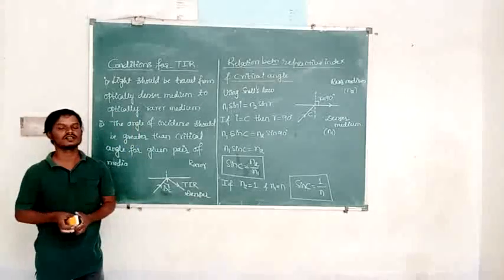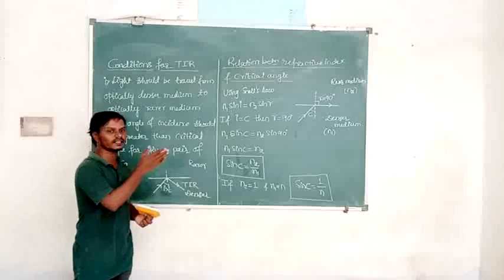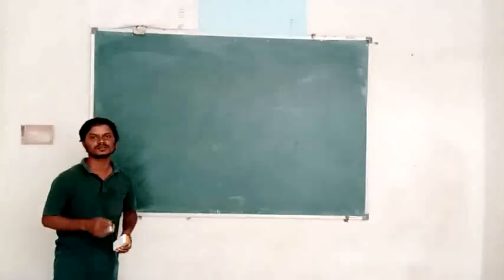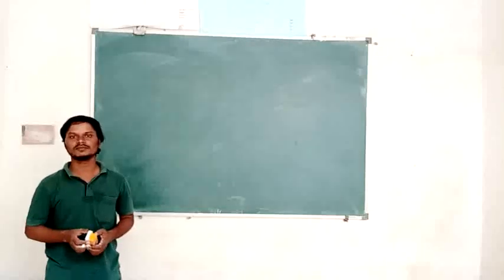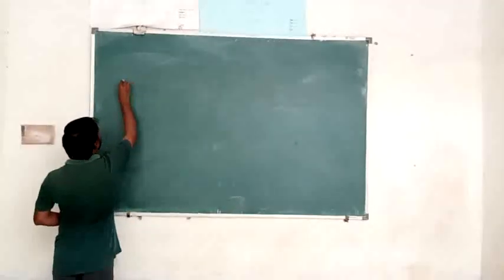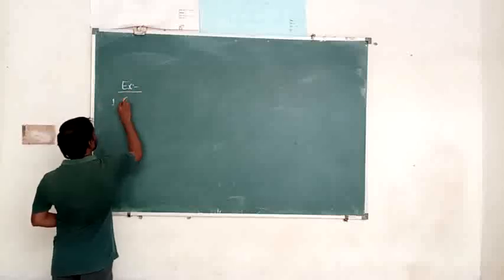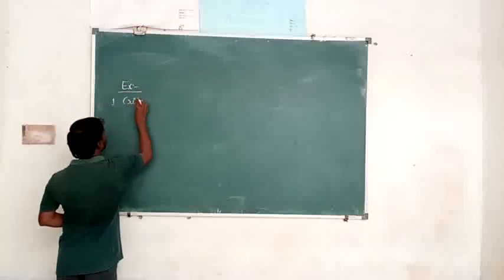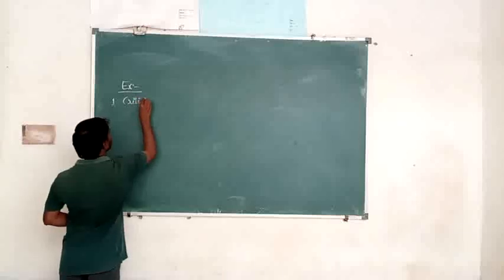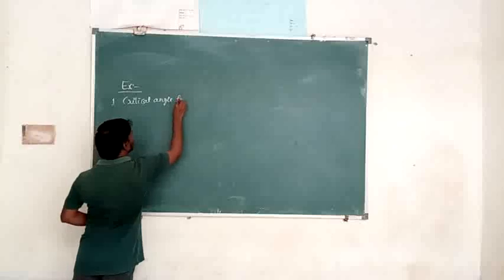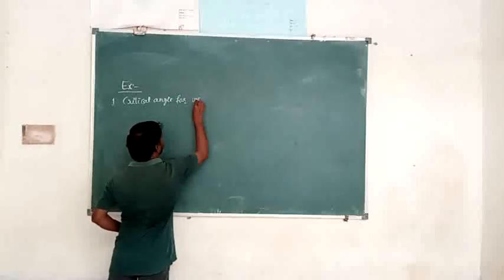Now let us solve some problems related to critical angle and refractive index. Now some examples to find the critical angle for the given pair of media. First one, the critical angle for the water and air interface.